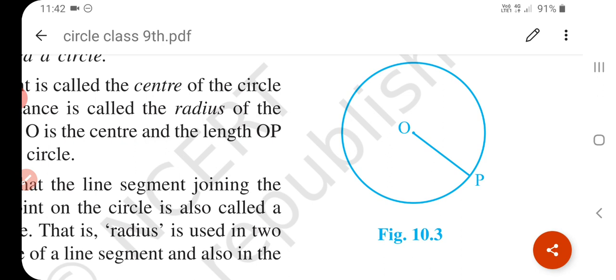In the following figure, O is the center and line segment OP is the radius of the circle. Okay, understand? And radius is also used in two senses, meaning line segment or you can say length of it. Okay, understand?